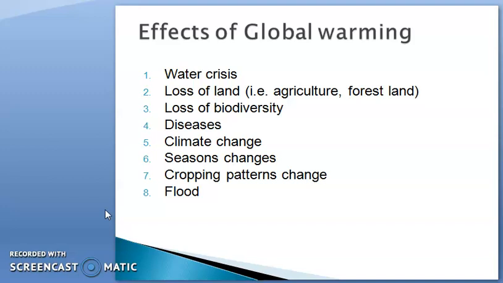So for the prevention and control of global warming, the first major point is that we have to start plantation, more and more plantation, because the main responsible gas for global warming is CO2. So first, we have to stop the CO2 emission in the atmosphere at the global level.